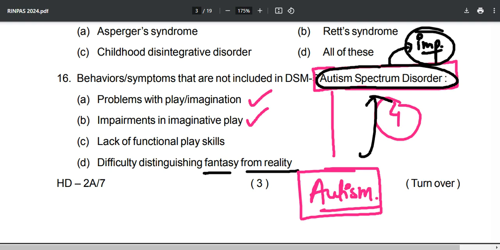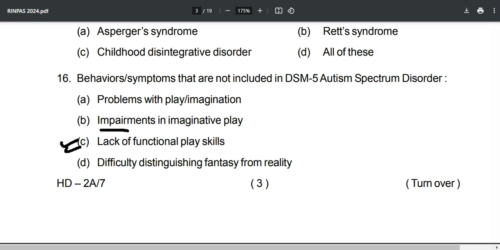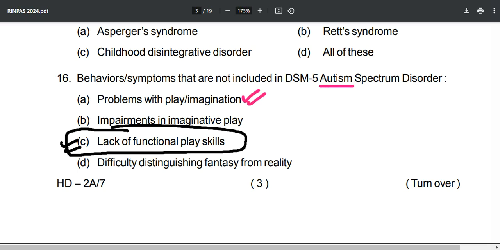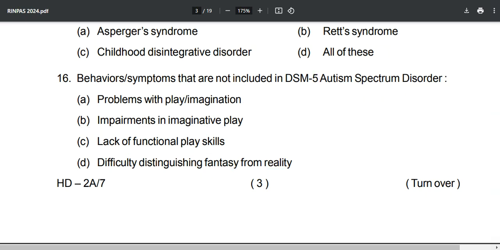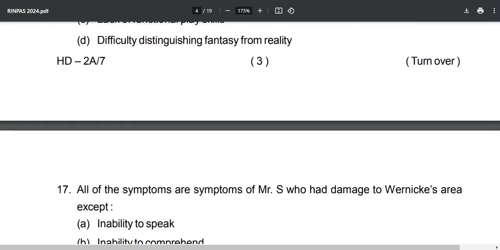The correct answer is option C, lack of functional play skills. Because a child with autism will have problems with play or imagination, impairments in imaginative play, he or she cannot imagine things, and has difficulty distinguishing what is fantasy and what is reality. To read this, I refer you to the book. Read about autism spectrum disorder. Everything is mentioned over there. If you go through all this, you will be able to answer these types of questions very easily.